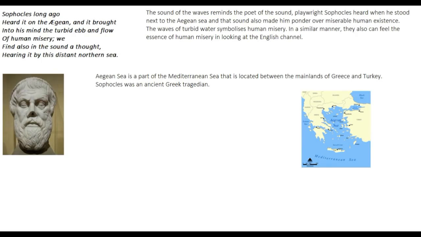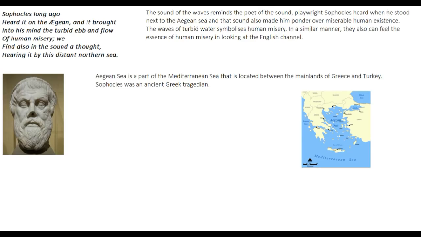So such an interesting parallel, and you can see that the poet has jumped across time to establish this kind of parallel. He is now not talking about the present but talking about the past. He is not talking about the beach of Dover now, but has gone to the Aegean Sea that used to flow between the mainlands of Greece and Turkey. So this is what is implied in this poem.